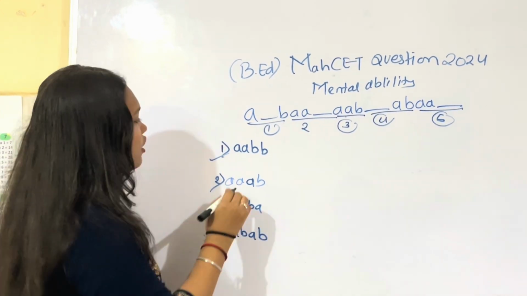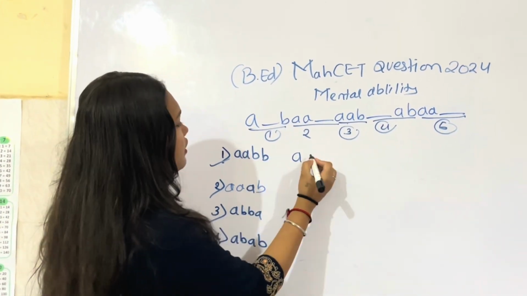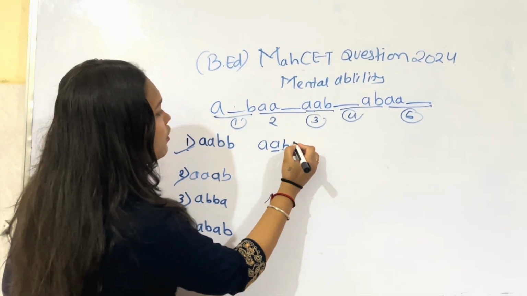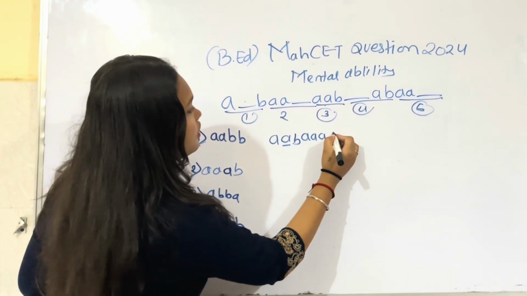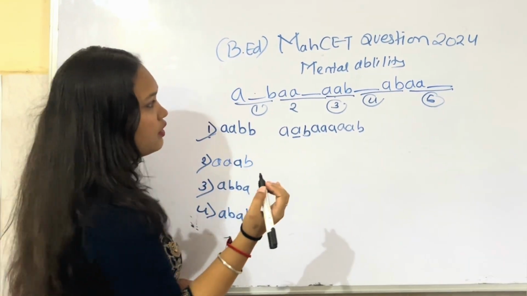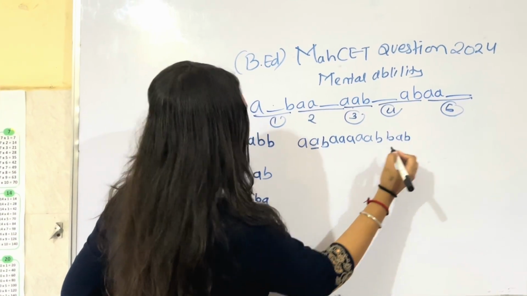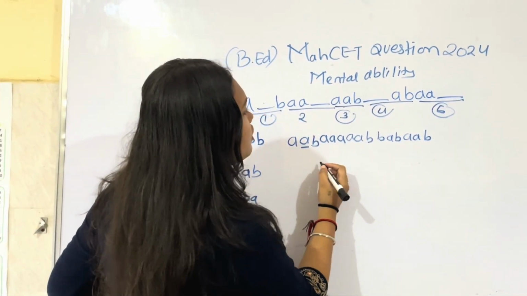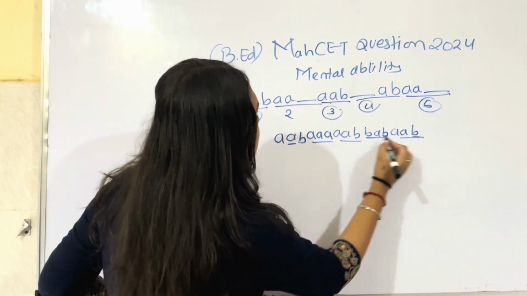Now the first option is A, B, B. We can put A and B here. The next series is A, and the third is the same as it is. The fourth one is B, A, B, and the fifth one is A, B. Did you see the series?